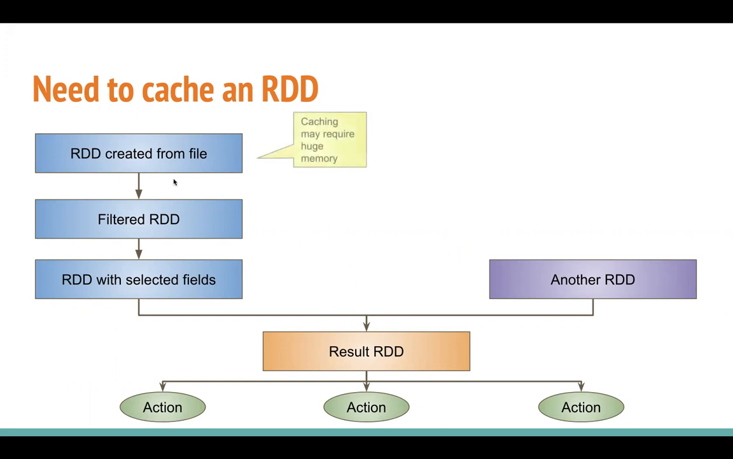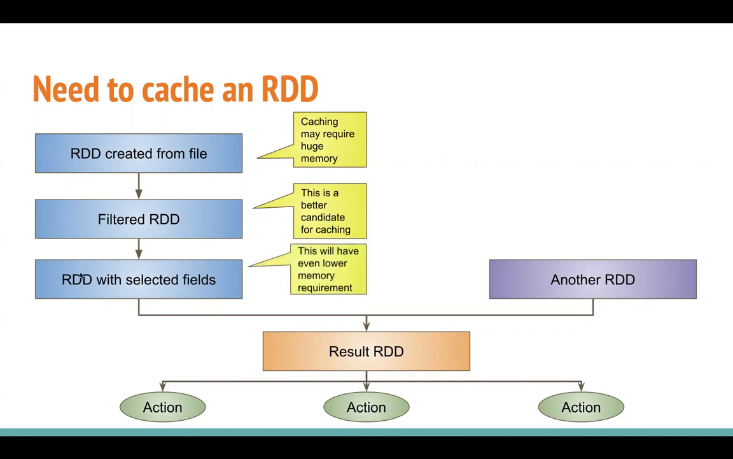In this case, if you try to cache the first RDD, this first RDD has been created directly from the file. And if you see the pipeline, we don't require all the records of that RDD. So if you try to cache the first RDD, well, you can, but that will have a huge memory requirement. The second RDD, which is obtained after filtering the first RDD, if you try to cache this, well, this is a better candidate, right? Because you don't cache all the data. You cache only filtered records.